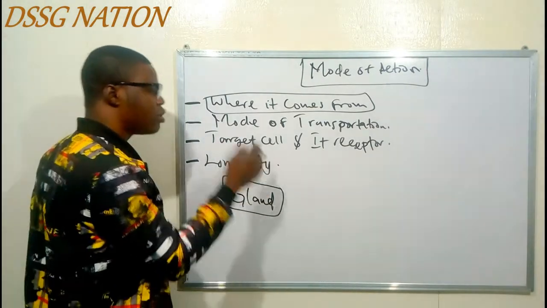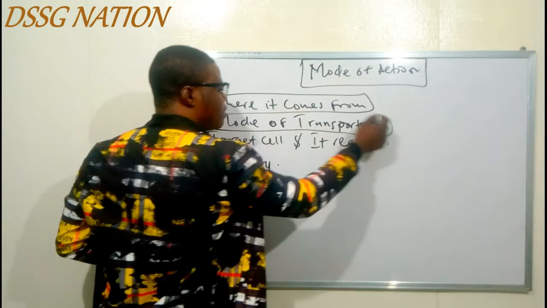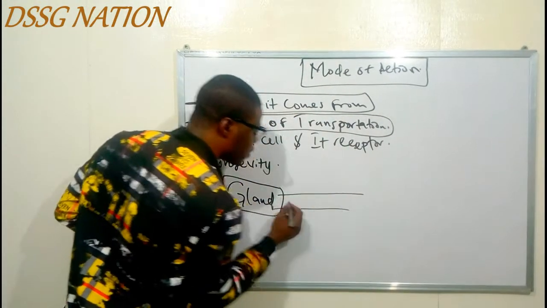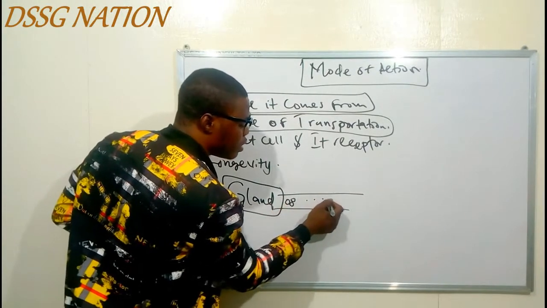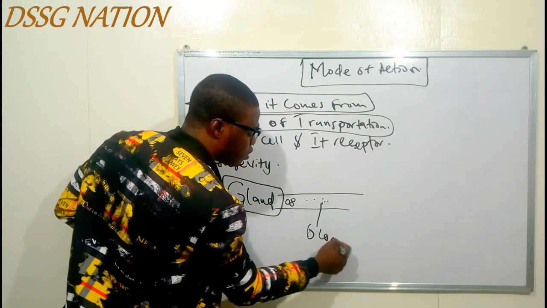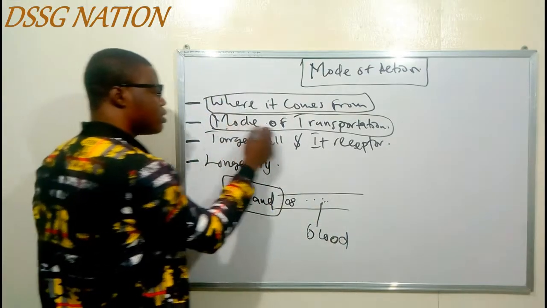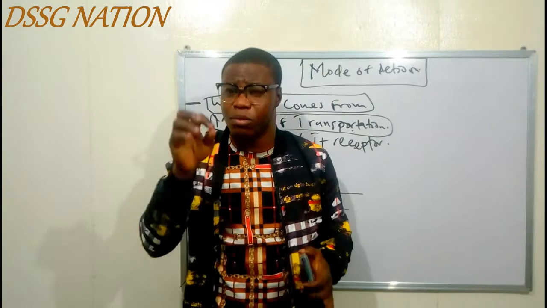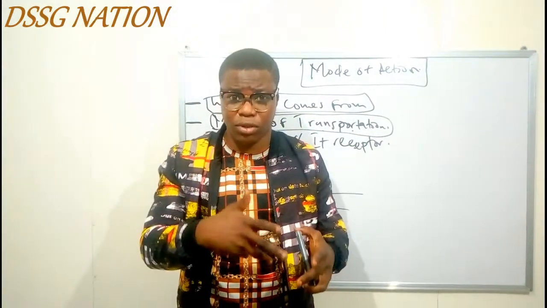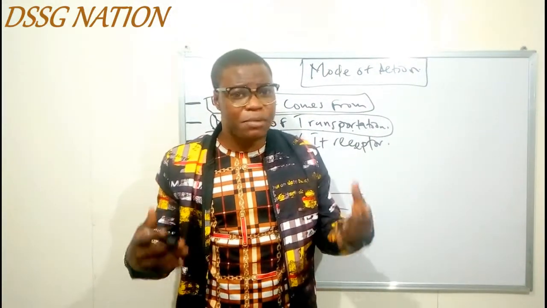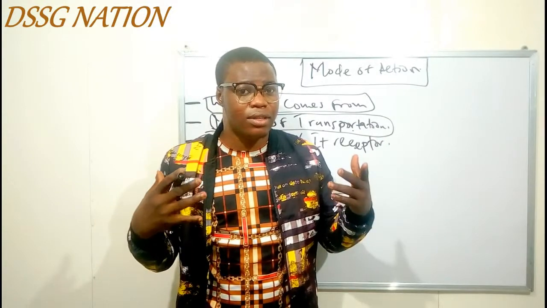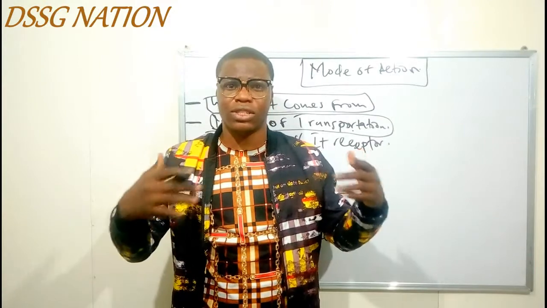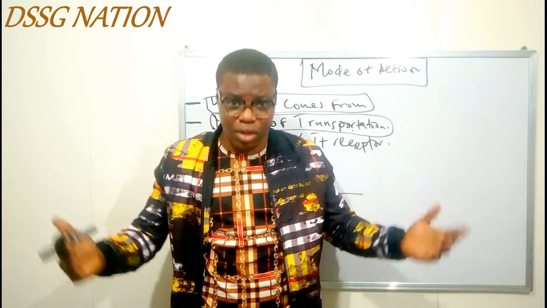Now, the hormone is going to be secreted into the blood. That is your mode of transportation. So the gland is going to secrete the hormone into what? Into the blood. So you've done justice to the mode of transportation like that. But let me ask you a question. Since the hormone is secreted into the blood, it means the hormone is going to circulate to nearly all the body parts, because the blood is the only thing that connects the majority of the body parts together.